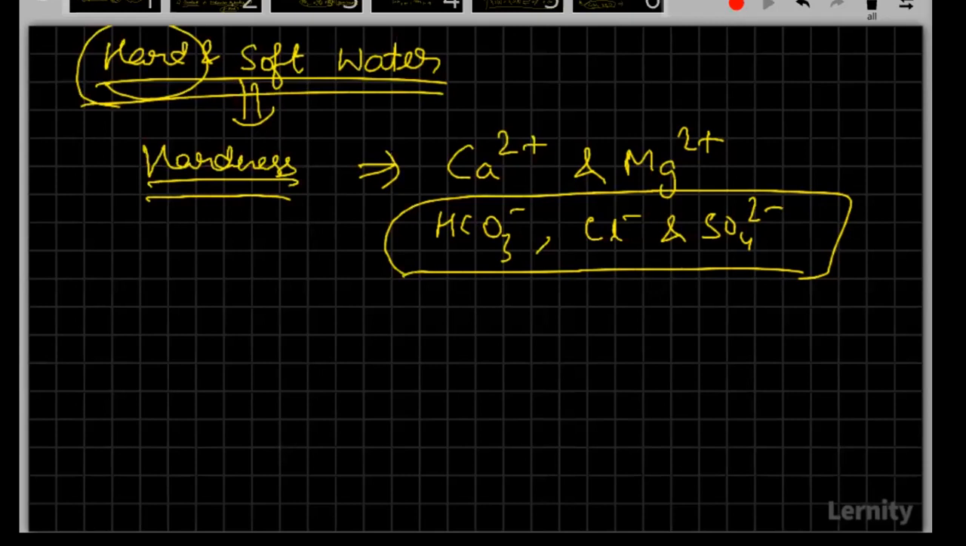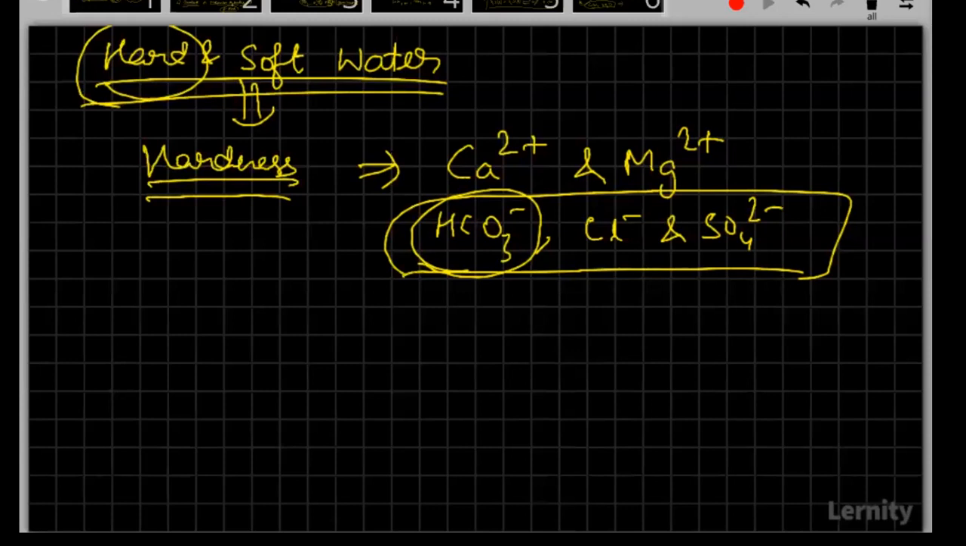try to answer that. Good. So it will be bicarbonates which are causing temporary hardness to water. So it's the bicarbonate salts of calcium and magnesium which are causing temporary hardness, whereas chloride and sulfate salts of calcium and magnesium will cause permanent hardness.